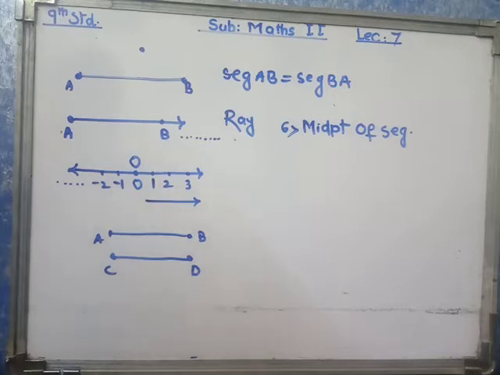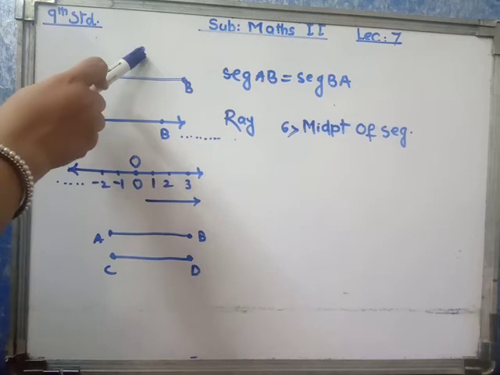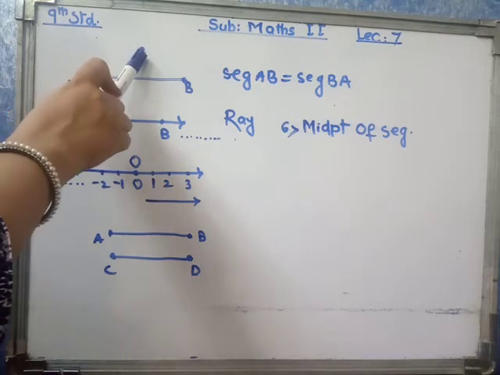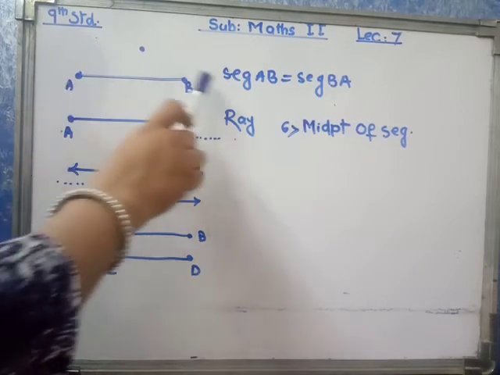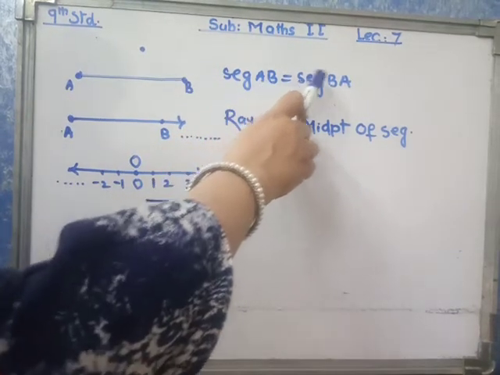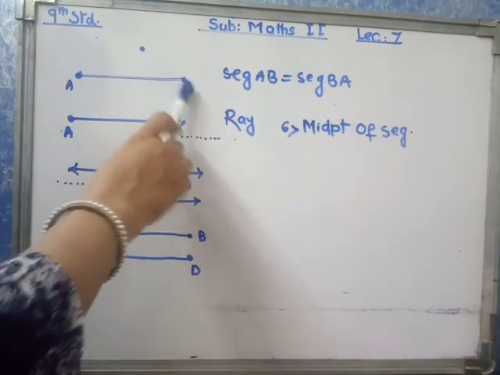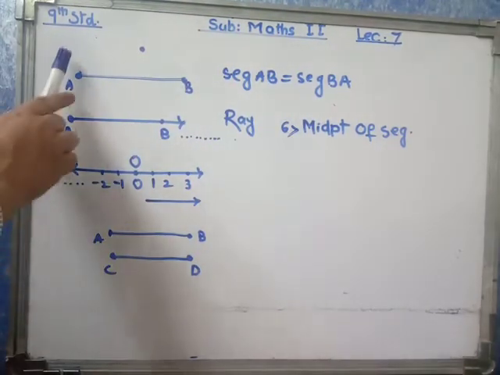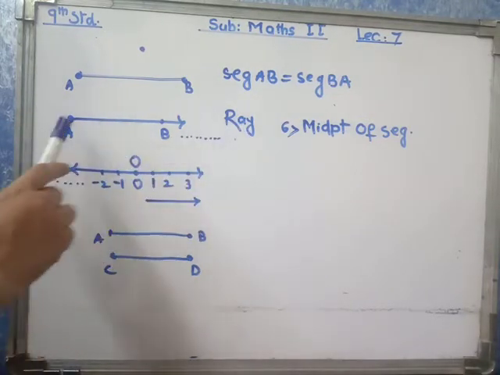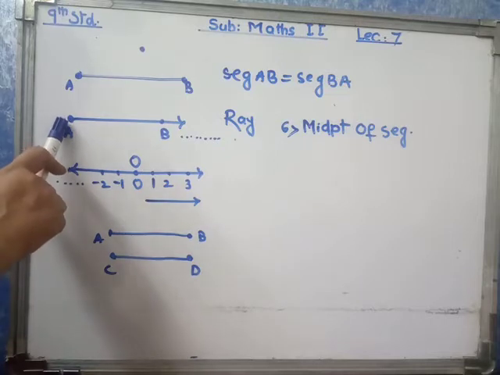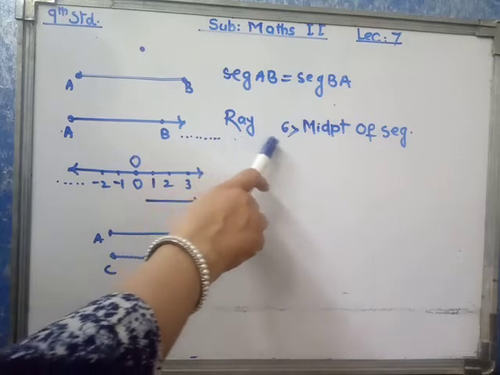In the previous lectures, we were discussing the definition of a point. Point has no extension. The definition of a segment. Segment AB can be written as segment BA. Segment has finite length. Our next concept is ray. Each ray has one starting point, and from this end we can extend this ray infinitely.